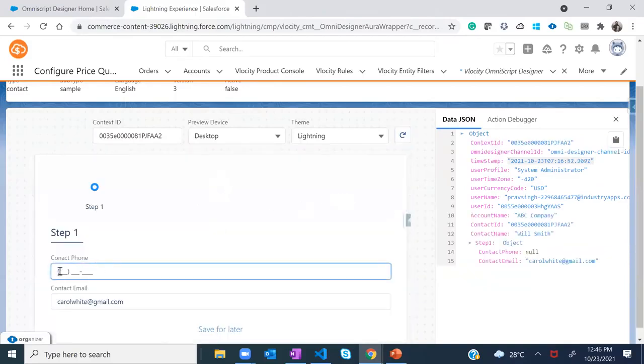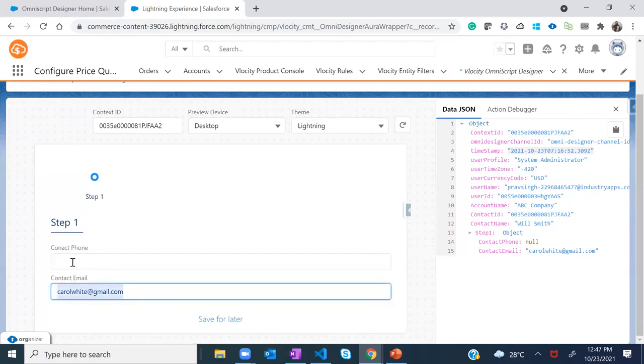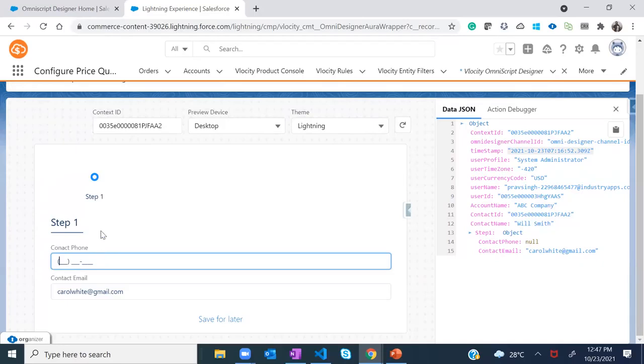I think contact phone is mapped with some other field, or contact phone is not there. That's the reason this data is null. But if you can see, the contact email came here, and this was the contact email. So now the intent of this OmniScript is to make any additional updates over there, so we'll do it.